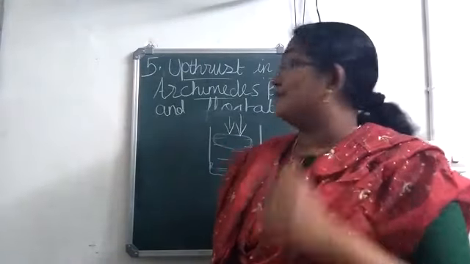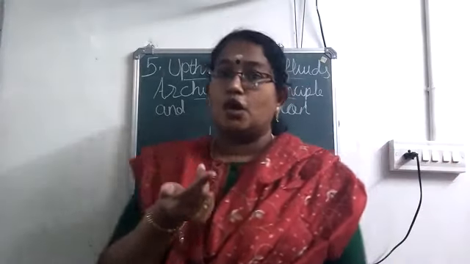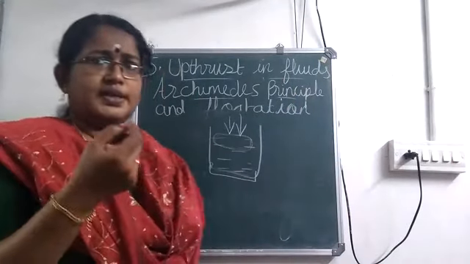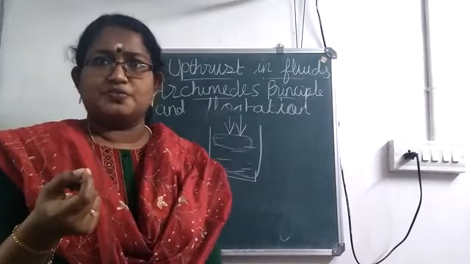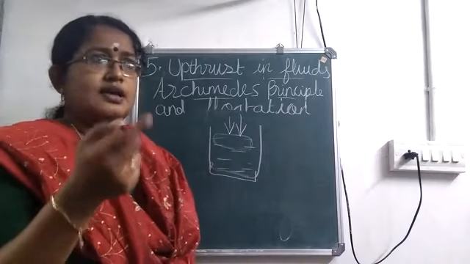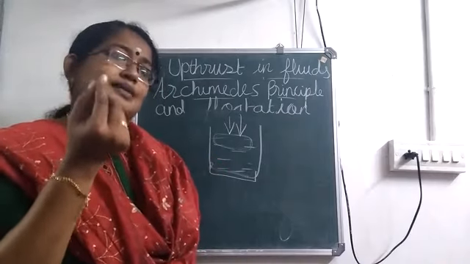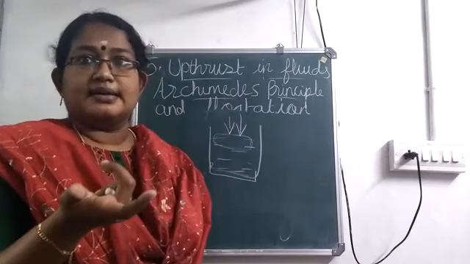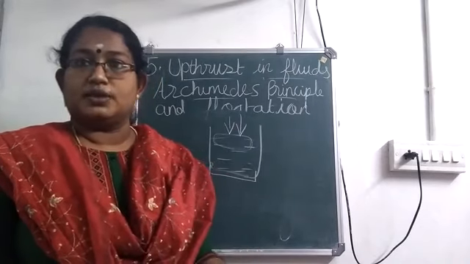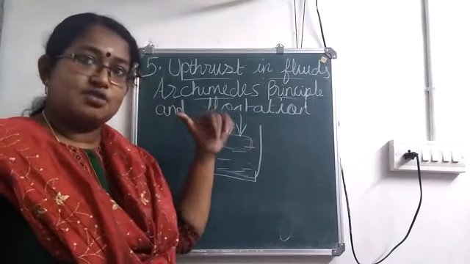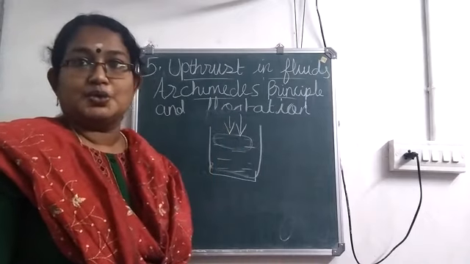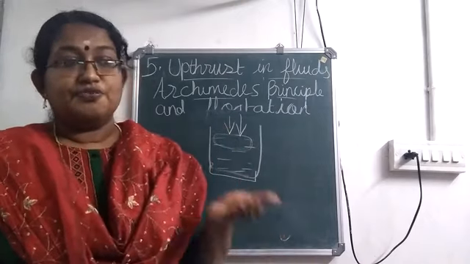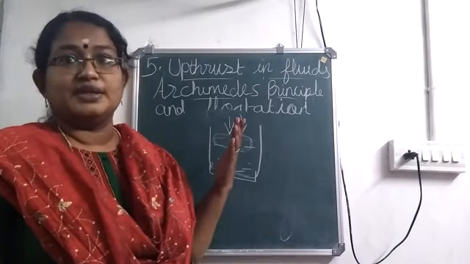Now another example given in the textbook is about a cork. It also doesn't have much weight. When you put a cork or a small plastic lid on a beaker containing water, it floats on water. Using your finger, you can try to push it down into the beaker. We will feel the force which acts in the upward direction.